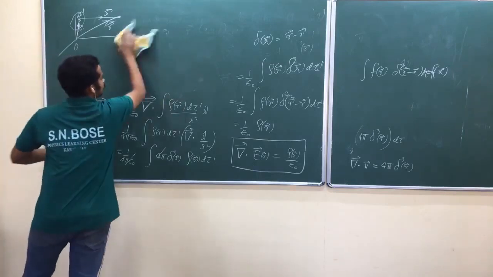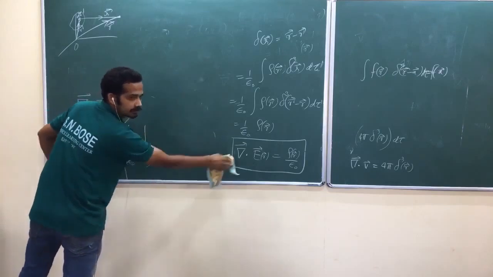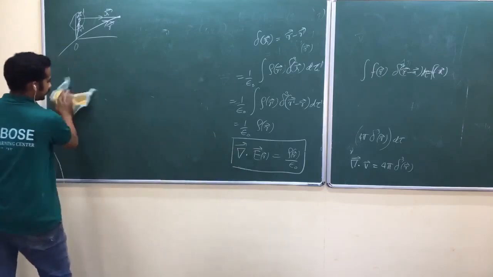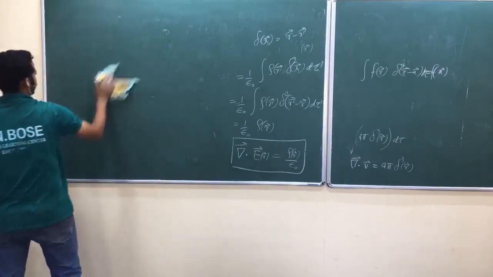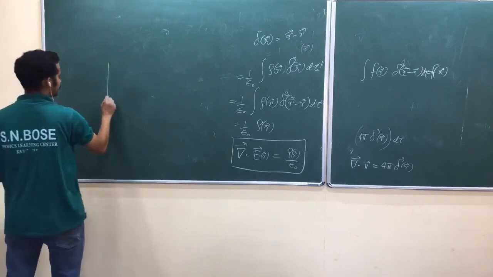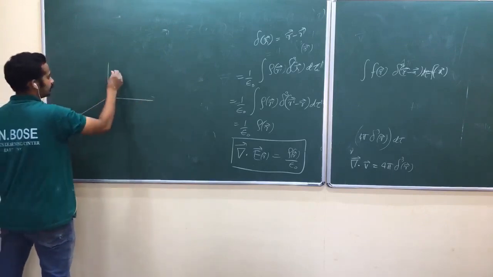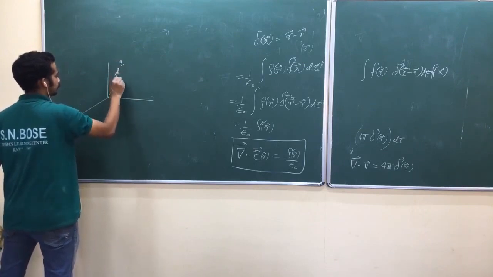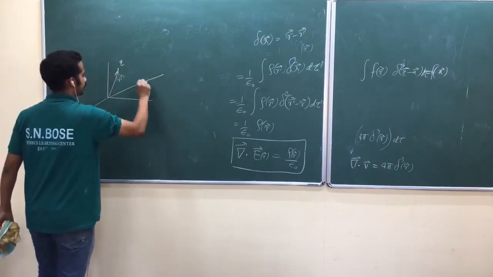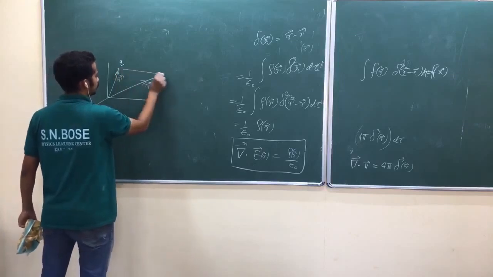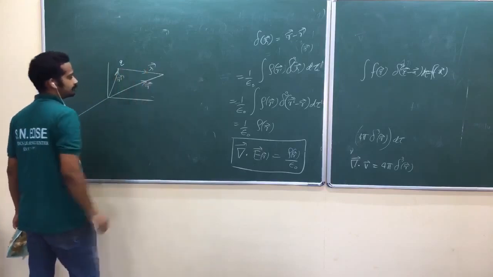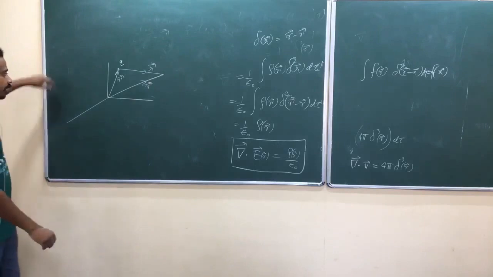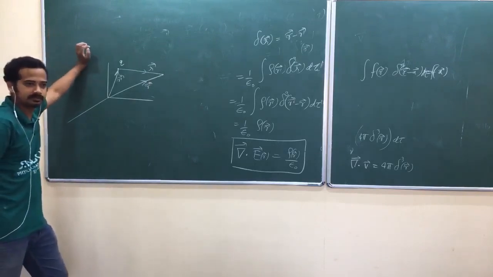Yeah, now look at here. If you want to apply this one, he has given somewhere, okay? Just read it very carefully. I have a charge somewhere here at r prime. This is my field point, my italic r. How do you write the charge density now?